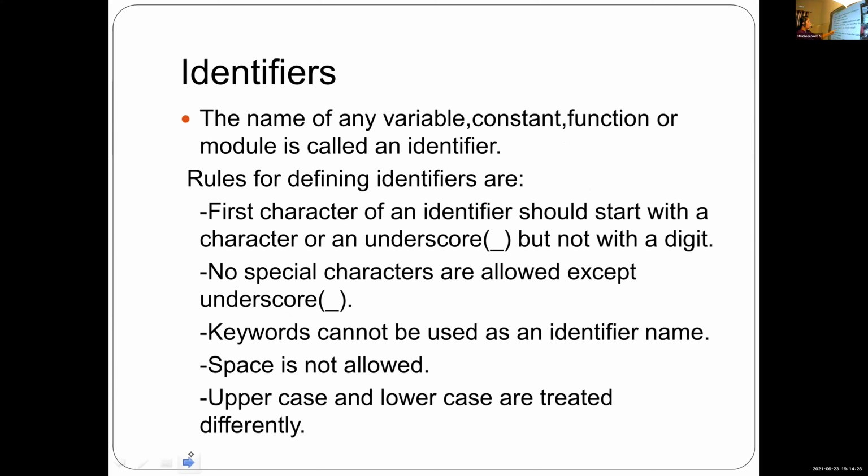Then what is the second rule? No special characters are allowed except underscore. Then what is the next one? Keywords cannot be used as an identifier name.